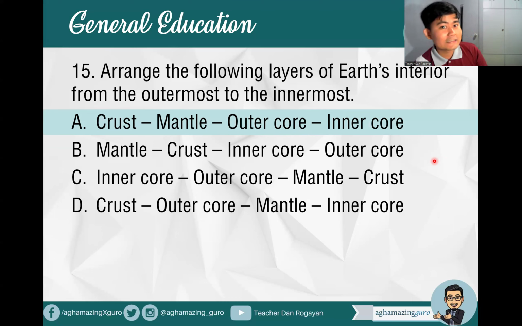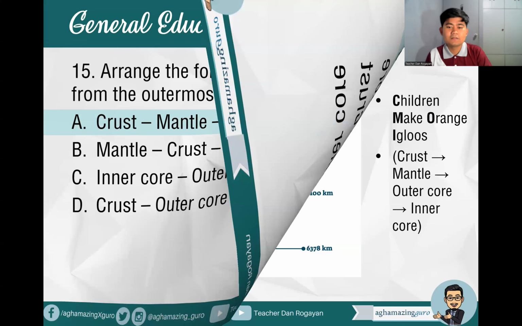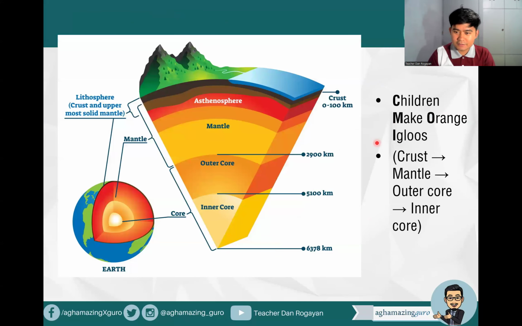And if asked in the board exam, what is the only liquid part of our Earth? What's the only liquid part of the Earth? That is the outer core. The rest are solid. Although that's semi-liquid. So yeah, we have here "children make orange igloos," right? Crust, mantle, outer core, inner core.